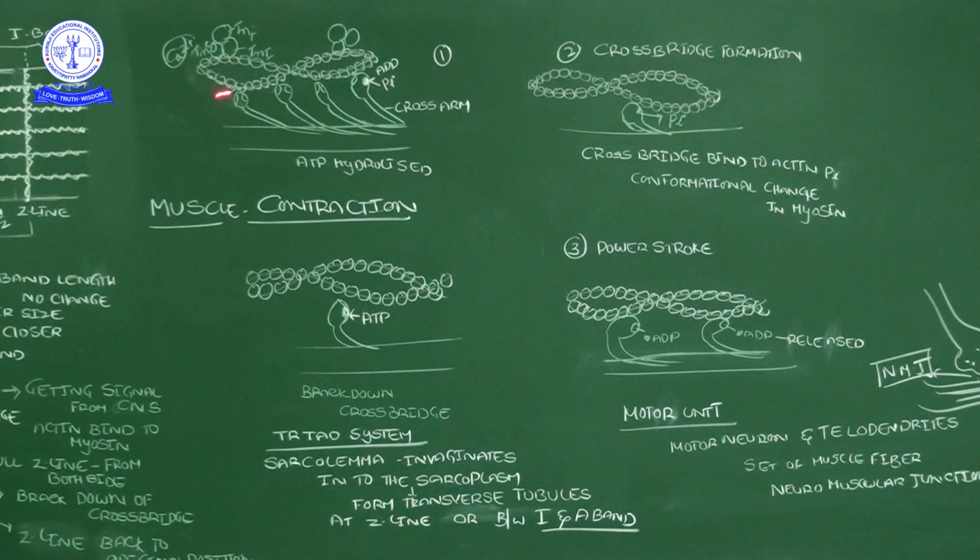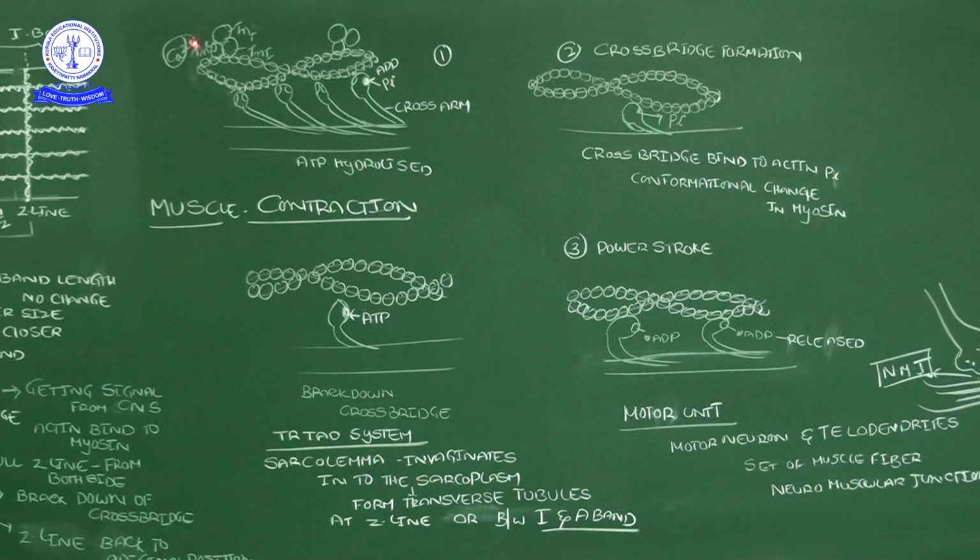One is F actin, a long thread-like structure; then tropomyosin; and then at regular intervals, troponin. That troponin contains three subunits: TnT, TnC and TnI. TnC is useful for binding of calcium.